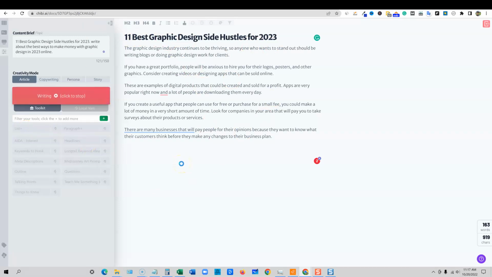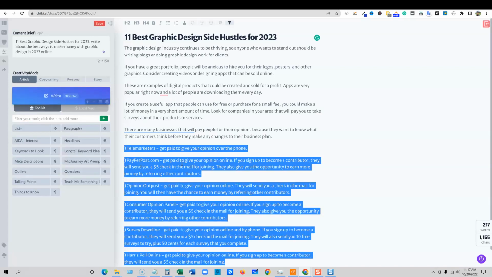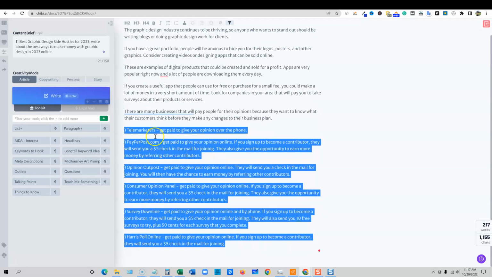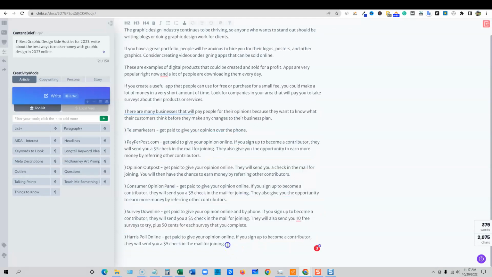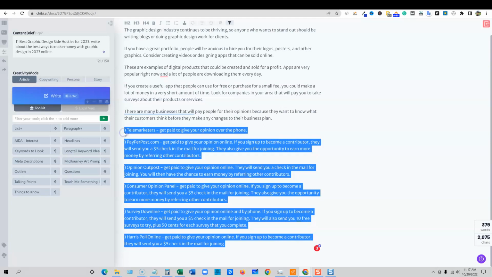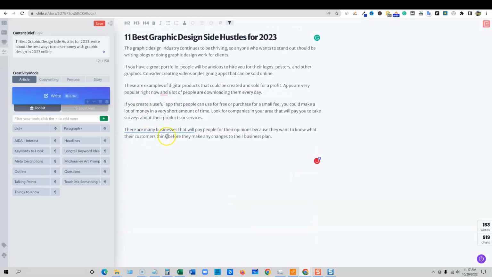Give me an outline so far of all the context, and let's see if it gives us a list. I think it goes out and finds some websites, like the last time I ran through this. So it gives you some ideas that may or may not work, but I'm still not really getting what I want, right? That's okay, because using AI, we also want to go out and do our own research. So I'm going to do my own research and find some actual real top 11 places to sell your graphic design. Okay, so I'm going to grab these, copy them, and paste them in here.